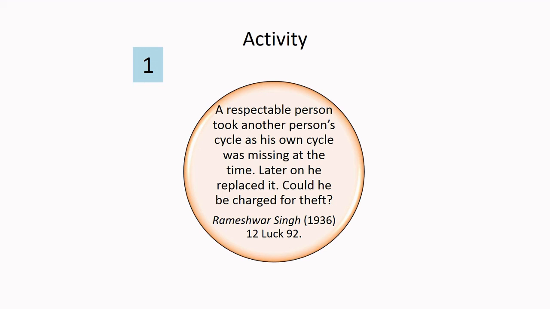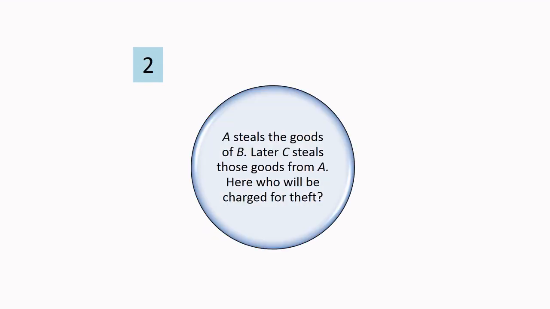The court said that the requisite mens rea, which is dishonest intention, was absent in this case. That is, this respectable person did not intentionally cause wrongful gain or wrongful loss, and therefore he shall not be charged for the offence of theft.